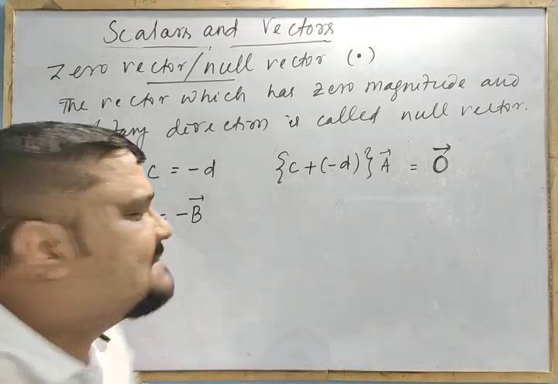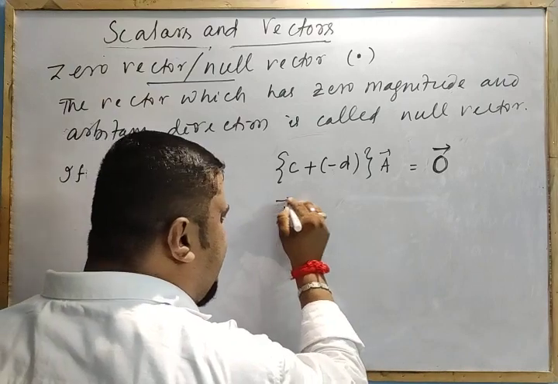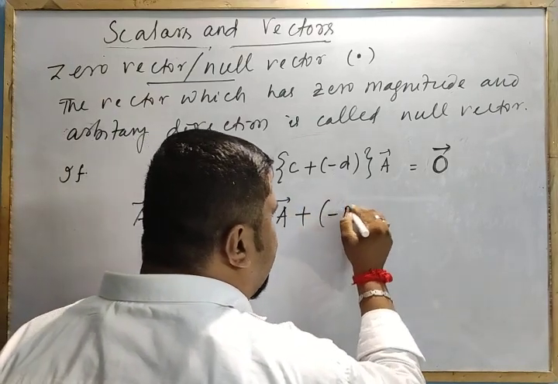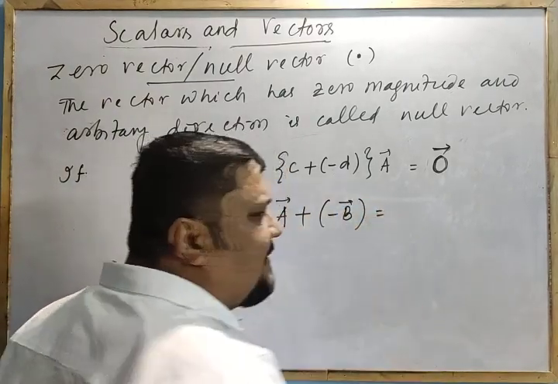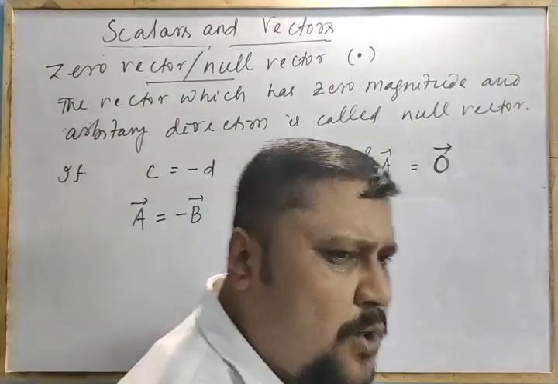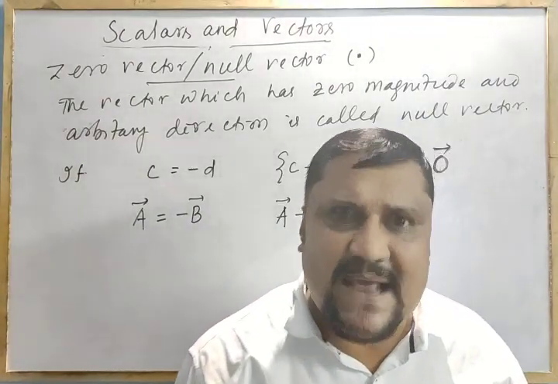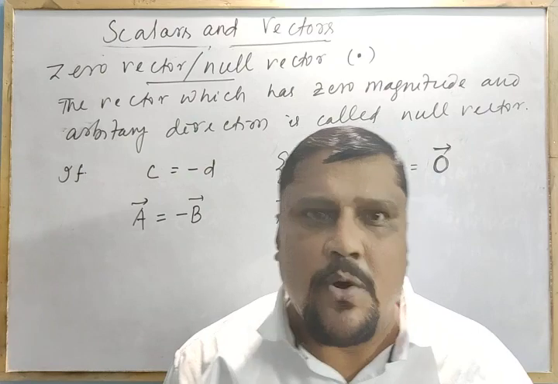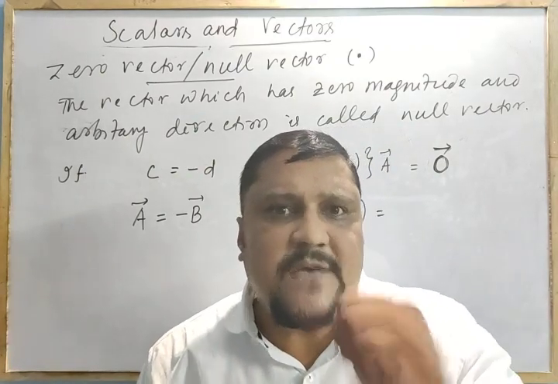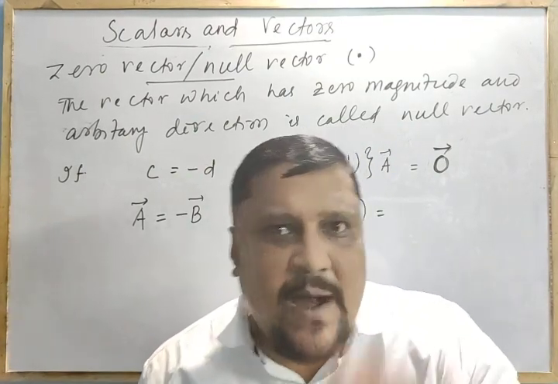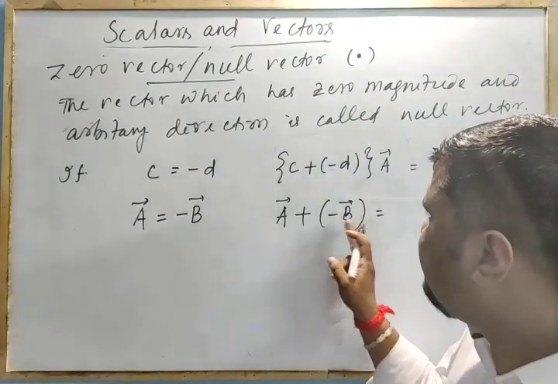Now they act at the same place. Means A plus of minus B, what do I write here? You are adding two vectors. Are you writing a scalar? No. If you are adding two vectors, I should get a vector.